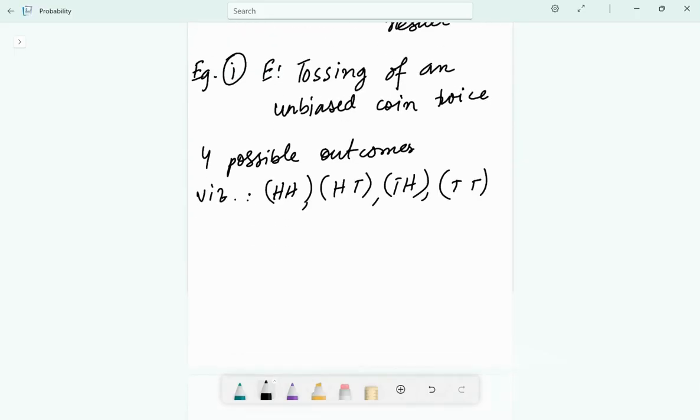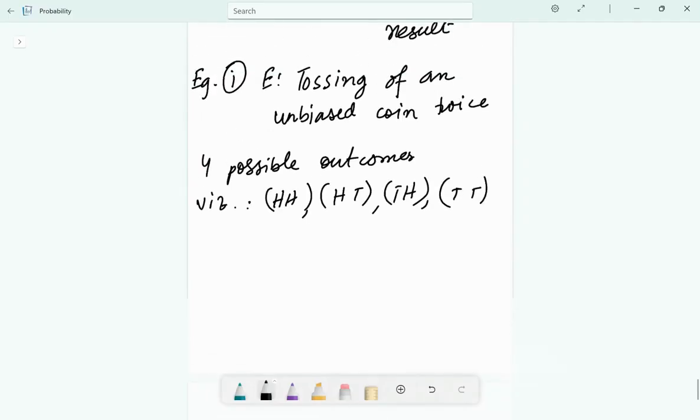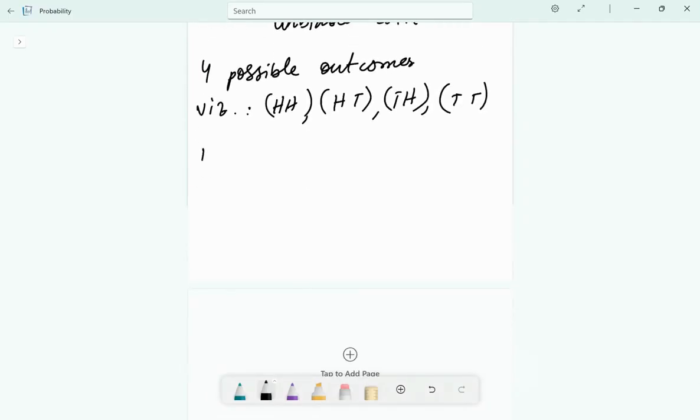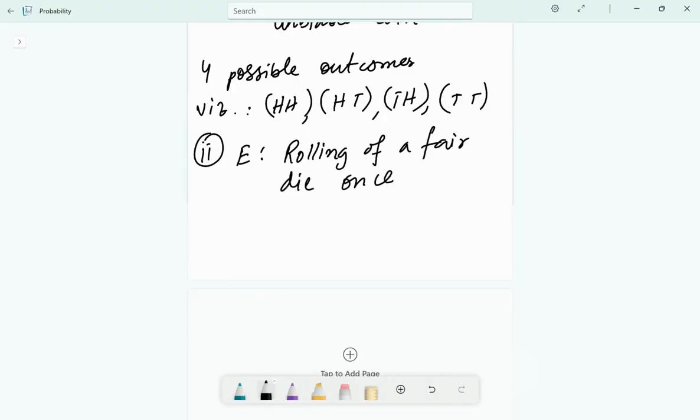This is how you need to write in the exam, okay? You need to mention first corresponding to E, there are four possible outcomes, and like that. Now coming to our next example, let's take a random experiment E to be rolling of a fair die only once. Now corresponding to E, there are six possible outcomes, which are 1, 2, 3, 4, 5, and 6, right? But you need to write like this, okay? Not like this in exam, or else your professor may cut marks for it.